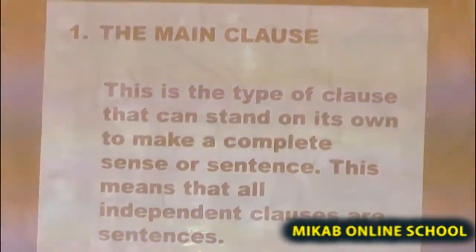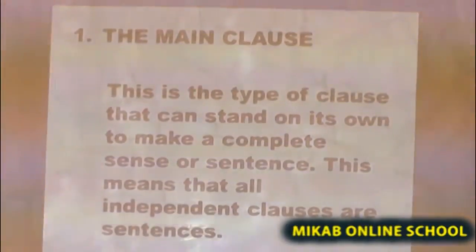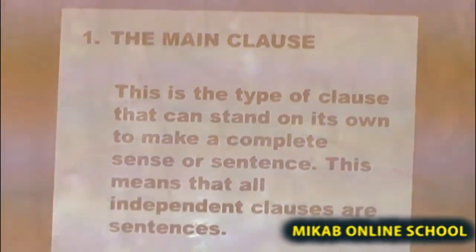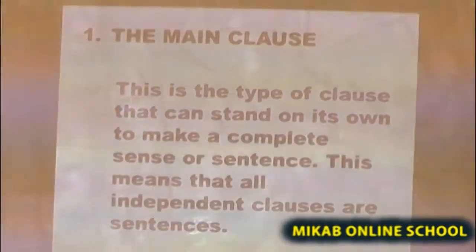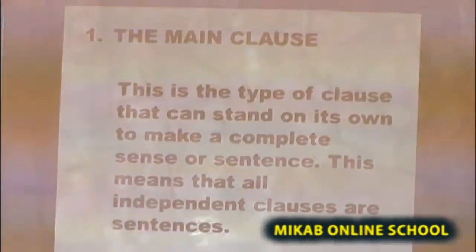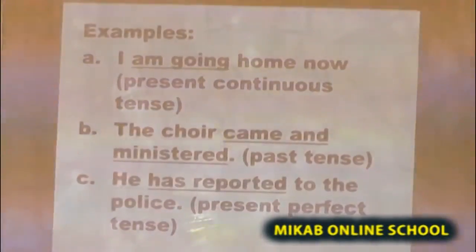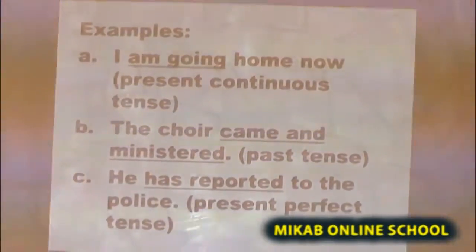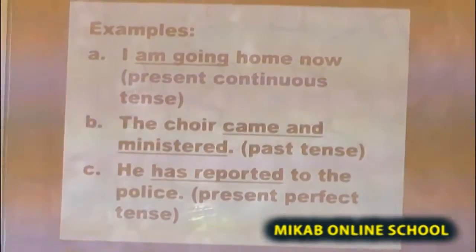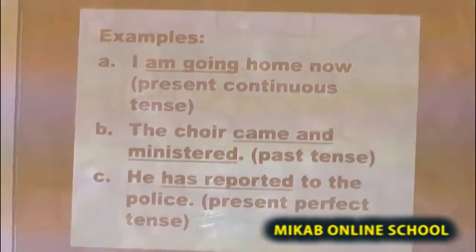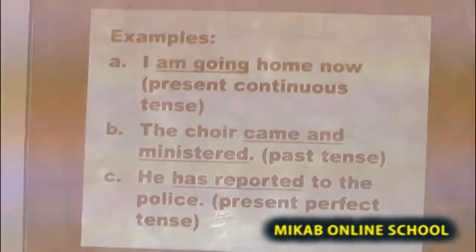The main clause is also known as independent clause. This is the type of clause that can stand on its own to make a complete sense or sentence. This means that all independent clauses are sentences. For example, example 1: I am going home now.